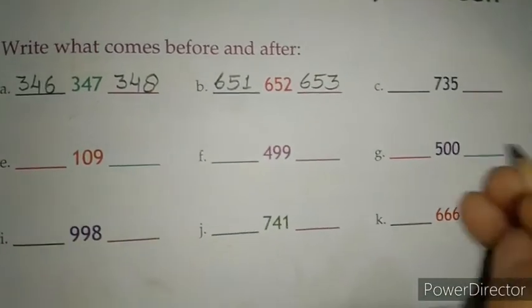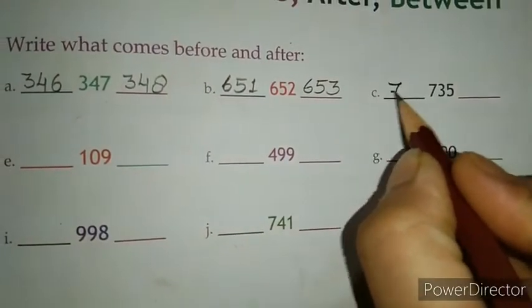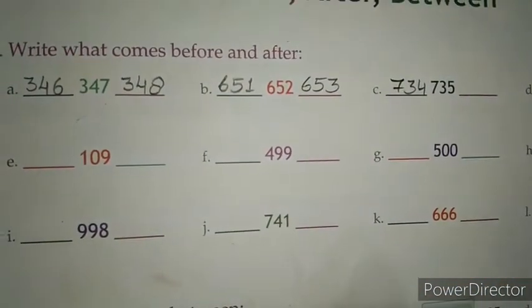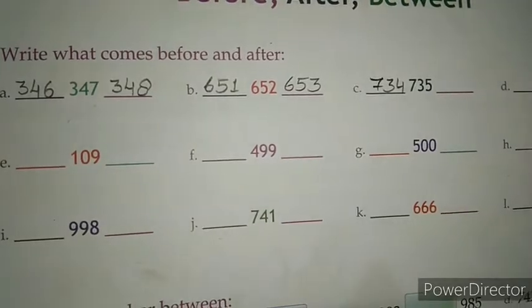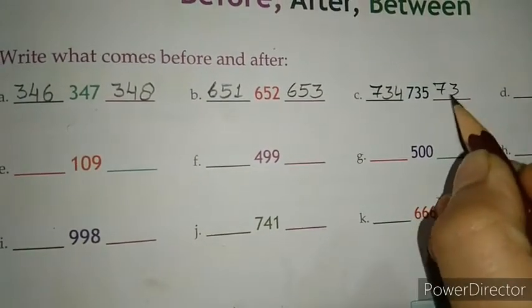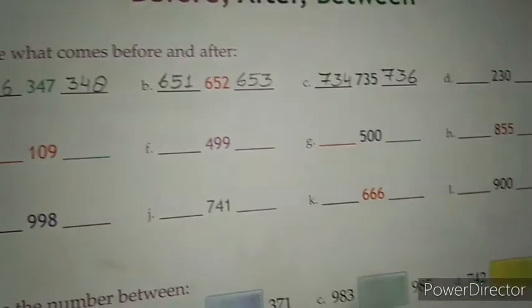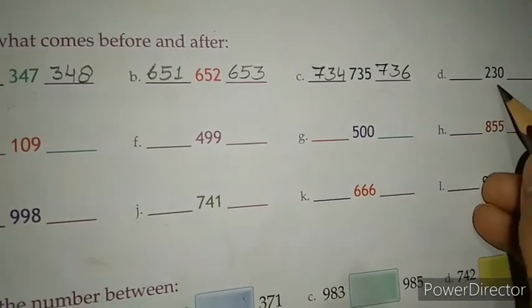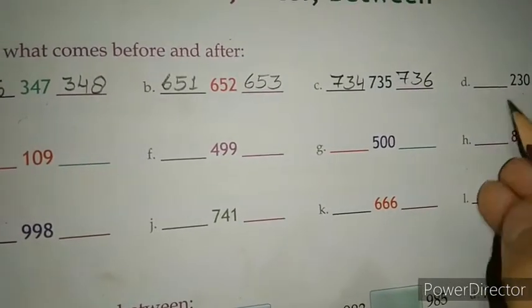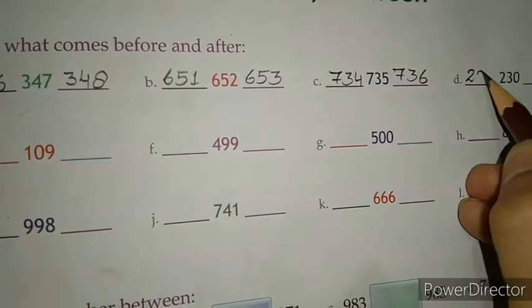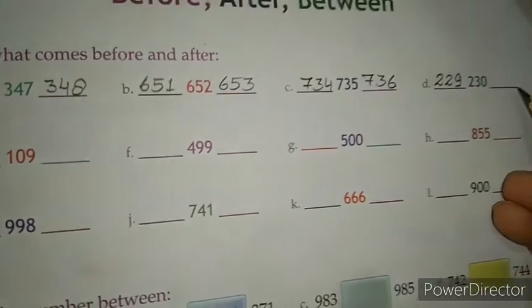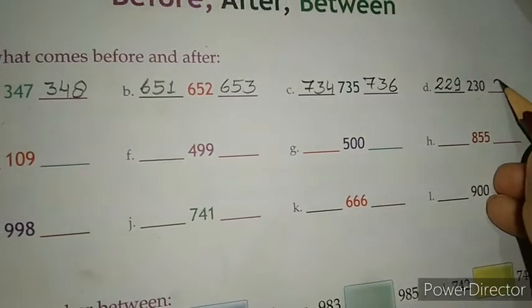Next one, 735. So 734 comes before 735, and which number comes after 735? Yes, 736. Next one, 230. Which number comes before 230? Yes, 229. And which number comes after 230? 231.